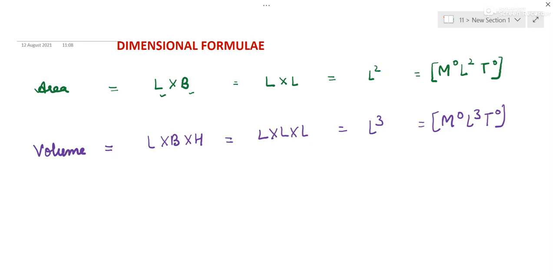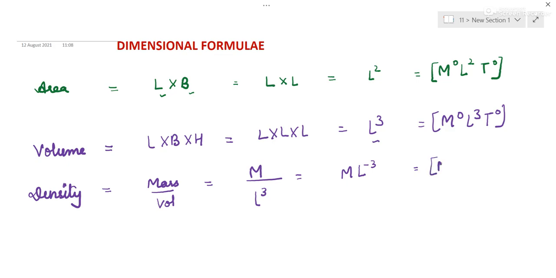So let us see the next quantity, which is density. Density's general formula is mass per unit volume. So mass is capital M. Volume you can see is L cube. So its formula will be M L to the power minus 3. So this can be written as mass to the power 1, length to the power minus 3 and time to the power 0. So this is the dimensional formula of density.